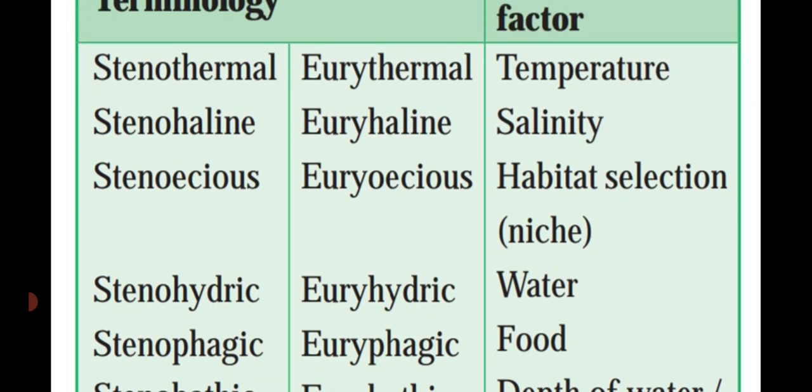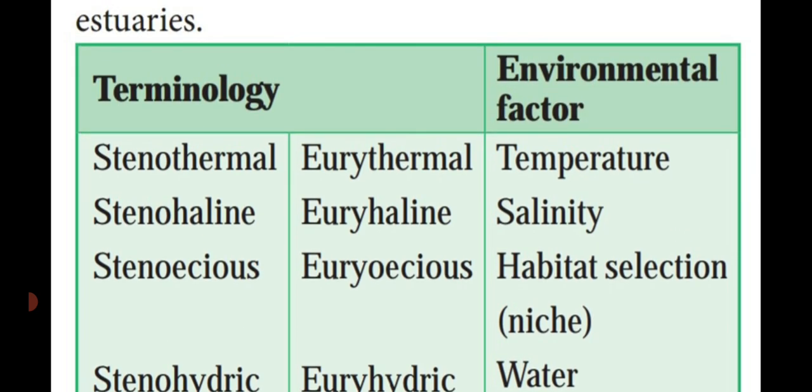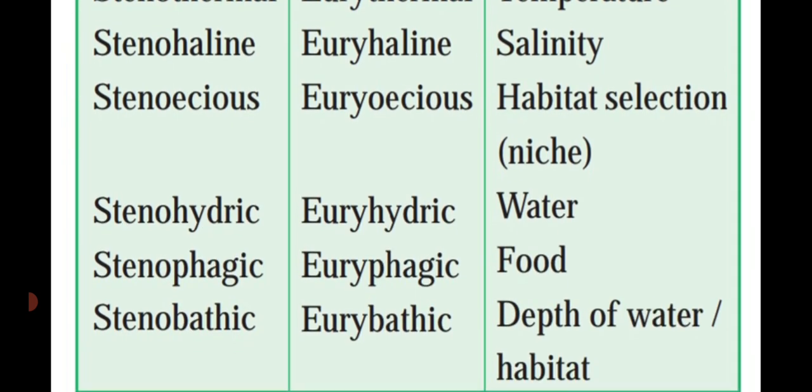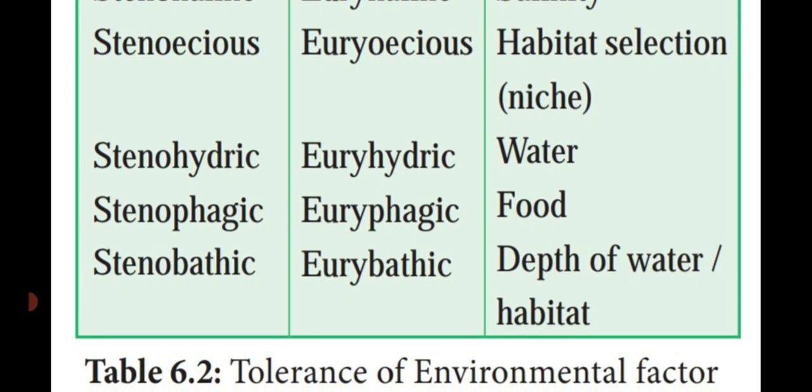Dear students, it will be very easy to understand the environmental factor. Thermal means temperature. Haline means salinity. Oecious means habitat selection. Hydric means water. Phagic means food. Bathic means depth of the water.